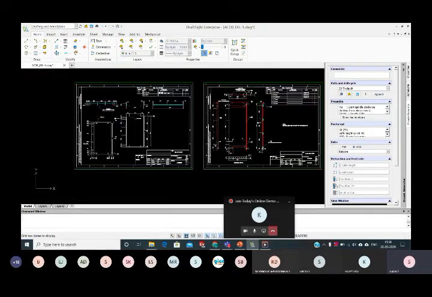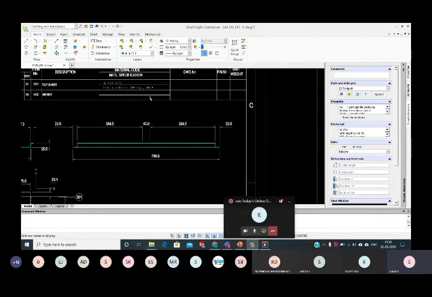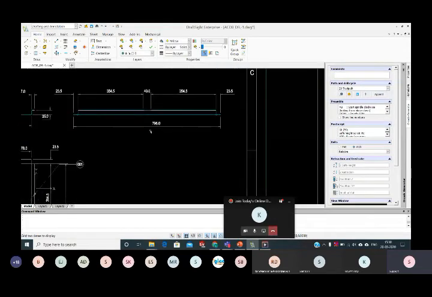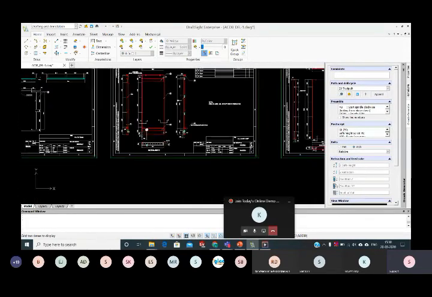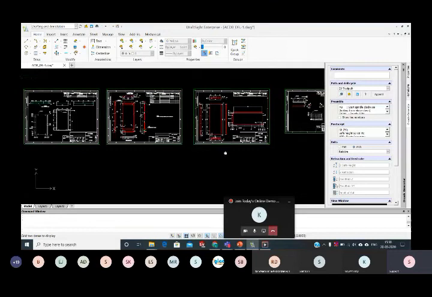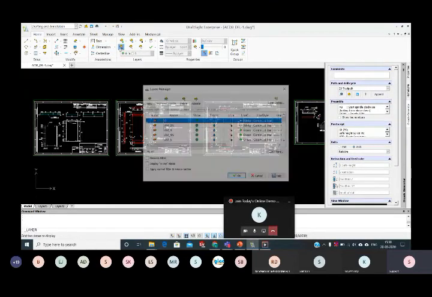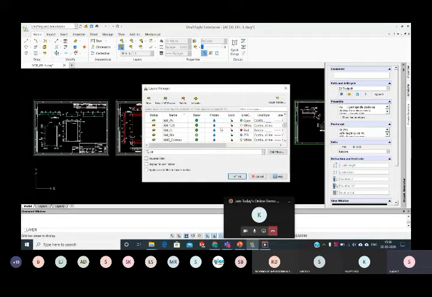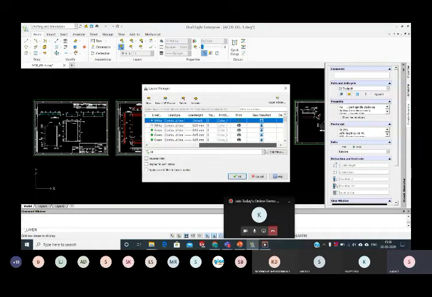So everything will be directly imported in DraftSight, and you can manage all these layers. What are the layers we have assigned? All the layers will be automatically copied from the original source file, and it has an option to change everything. Even if you add the layers in another file format or other software, those layers will automatically be imported, and it comes in an editable file format.